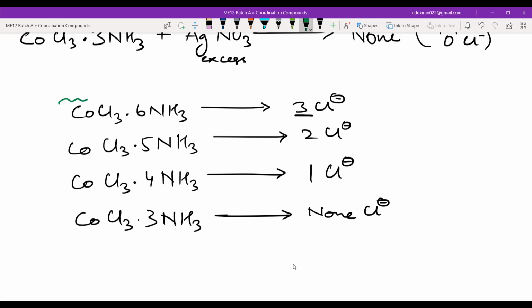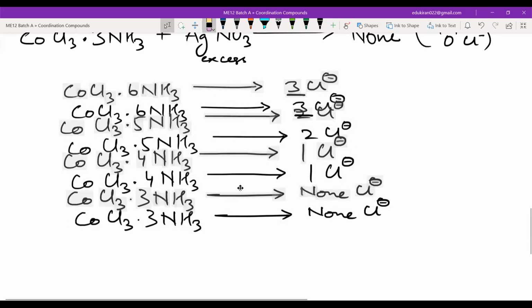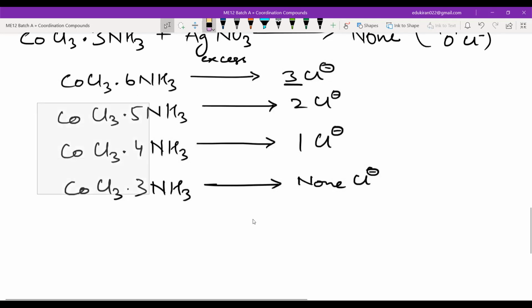Cl3 and NH3. Yes or no? Cl3 and NH3. Okay, so tell me, in the first molecule, how many Cl are there?